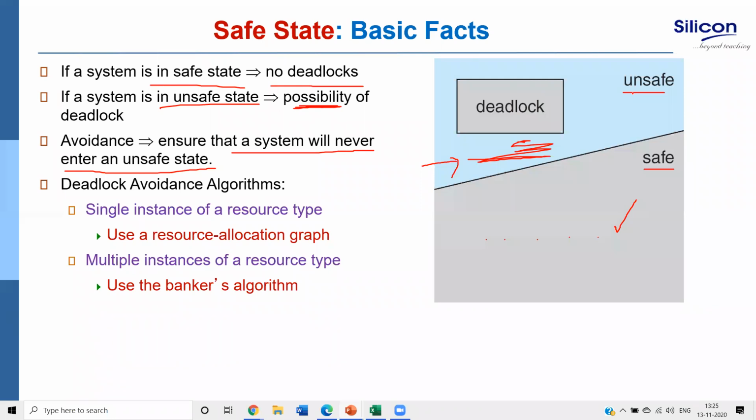But even if the process is in the safe state, it may be in starvation. I know that the resources can be granted. Suppose a sequence is there. It is in safe state, I have allowed it, but they are getting resources after a very long time. So even in the safe state, it may be in starvation. So we are not saying that starvation will only be in the unsafe state, right? Yes, okay.